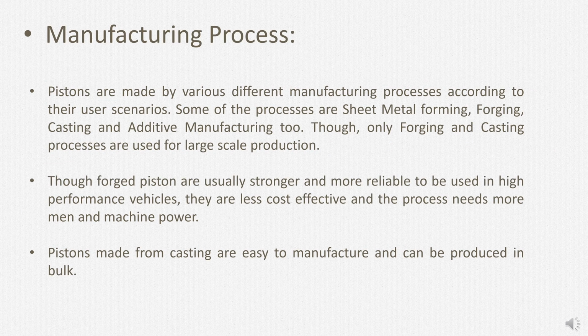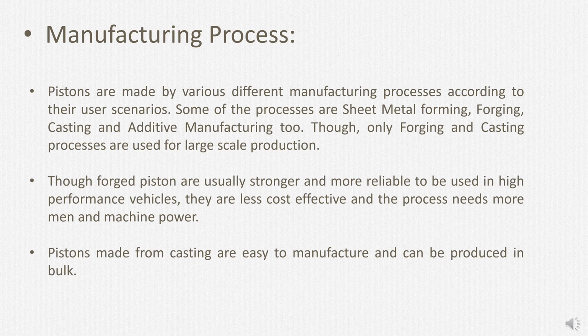Pistons are made by various different manufacturing processes according to their user scenarios. Some of the processes are sheet metal forming, forging, casting and additive manufacturing too. Though only forging and casting processes are used for large scale production, pistons are made by the casting process on a very large scale. Even if forged pistons are usually stronger and more reliable to be used in high performance vehicles, they are less cost effective and the process needs more men and machine power.